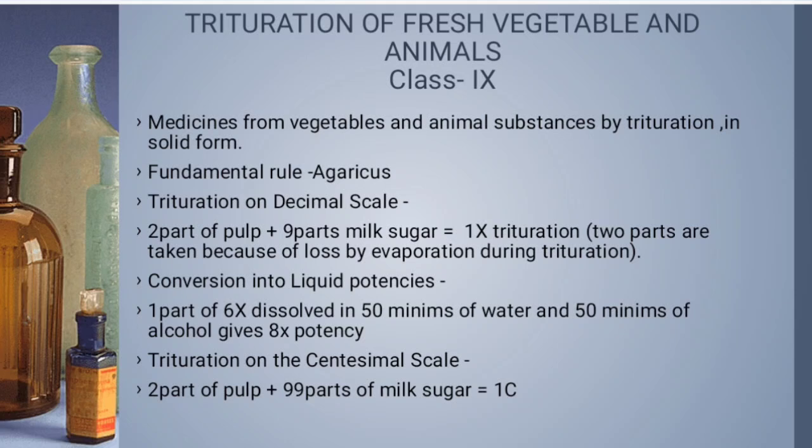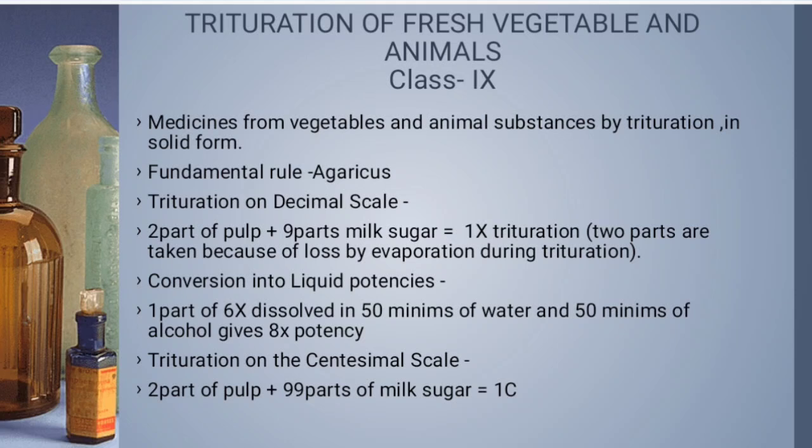Correct? So coming to the trituration part, what will we take here? We will take 2 parts by weight of medicinal substance and 99 parts by weight of sugar of milk in the centesimal scale, and 9 parts of sugar of milk by the decimal scale. The only difference in 7, 8, 9 is 2:99 in class 9, but there we are taking 1:99 or 1:9.